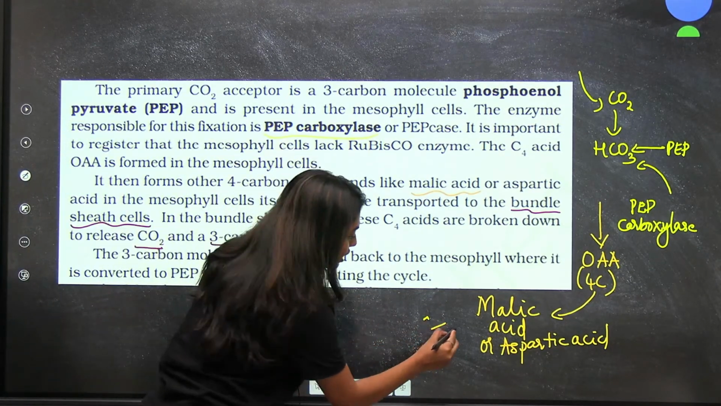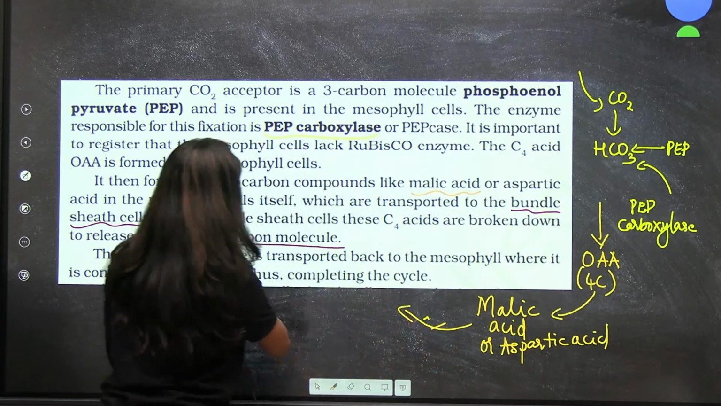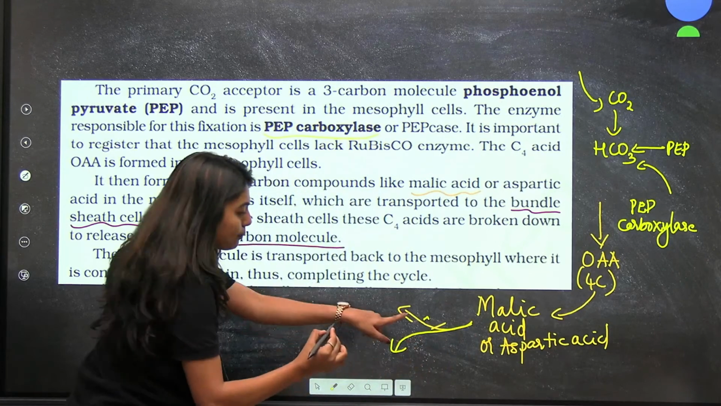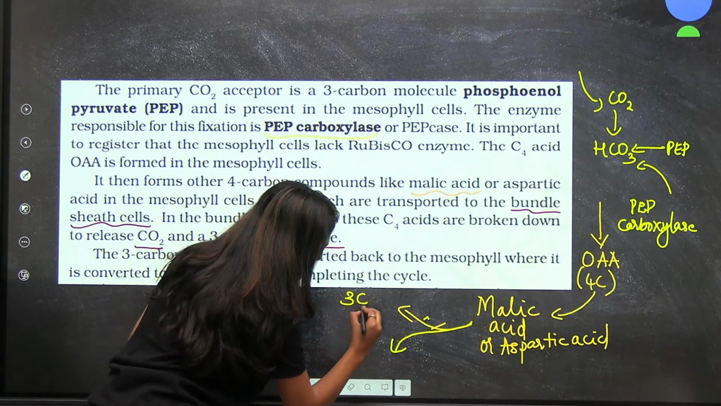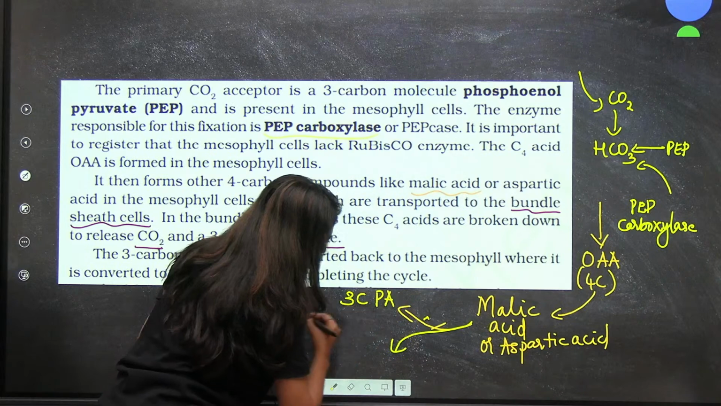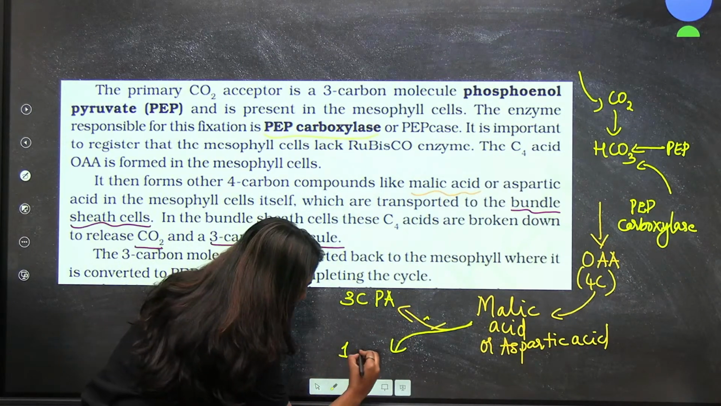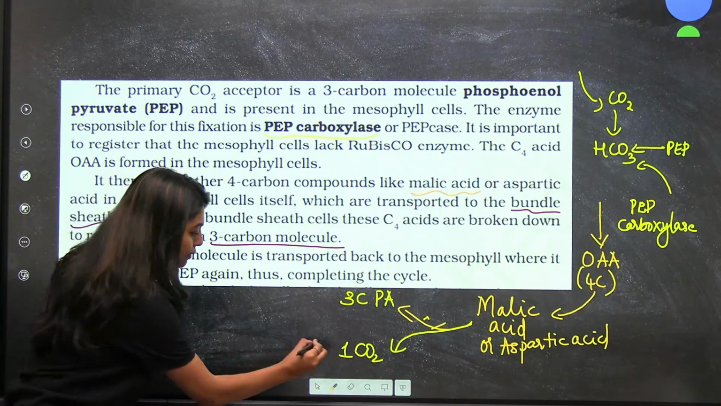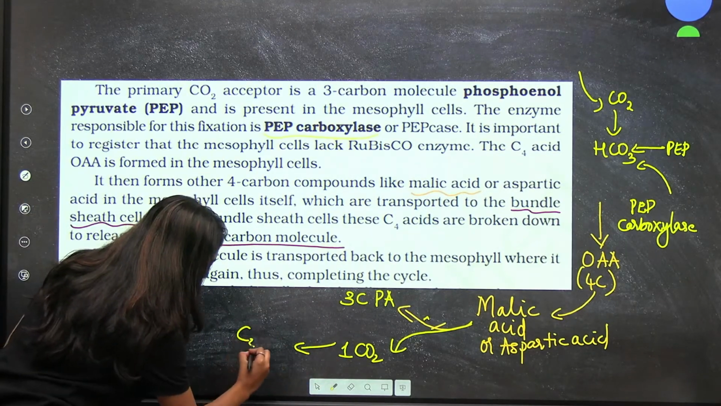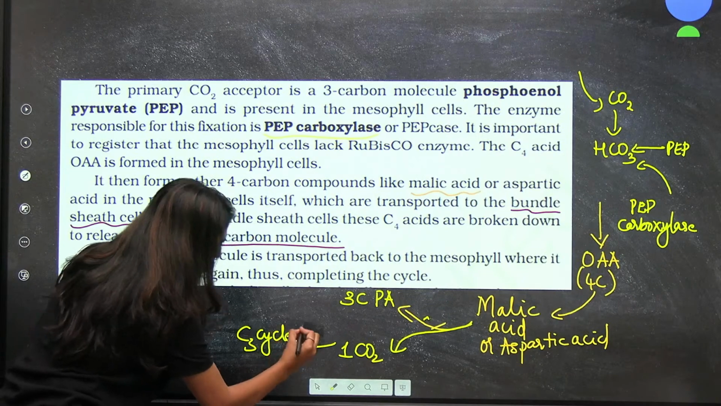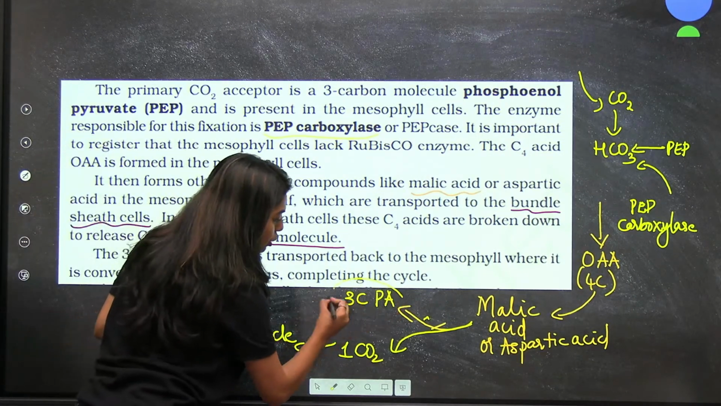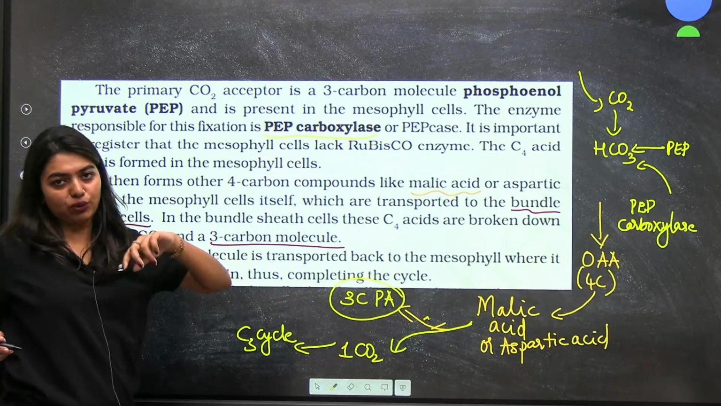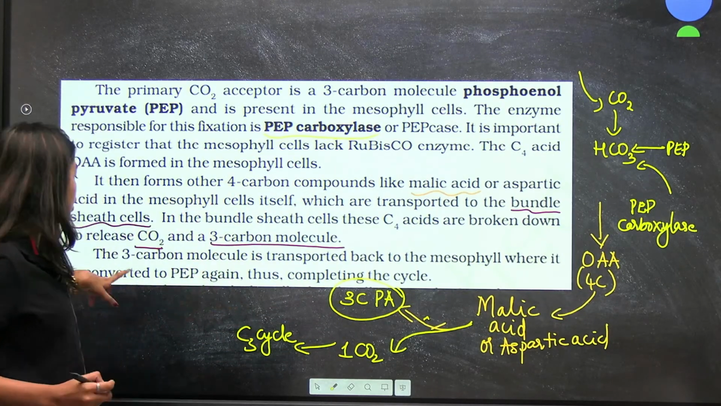This you can all see, right? This malic acid will get broken down into a 3-carbon compound, which is pyruvate, and a 1-carbon compound, which is carbon dioxide. Now, this carbon dioxide will enter into the C3 cycle, and this pyruvate will enter back into the mesophyll cells. I'll show you with the diagram so you'll understand more.